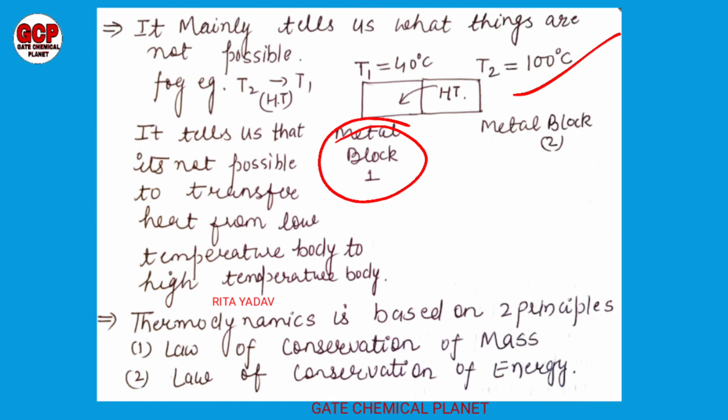Now we will discuss on which laws thermodynamics is based. Thermodynamics is based on two principles. First is the law of conservation of mass, and second is the law of conservation of energy. It is very important to know on which principles thermodynamics is based. So thermodynamics is based on two principles.